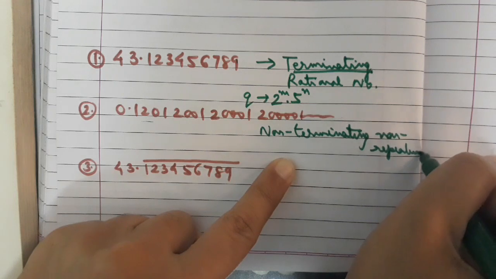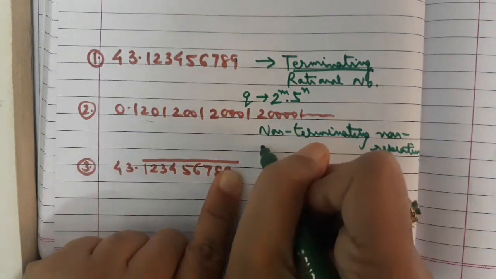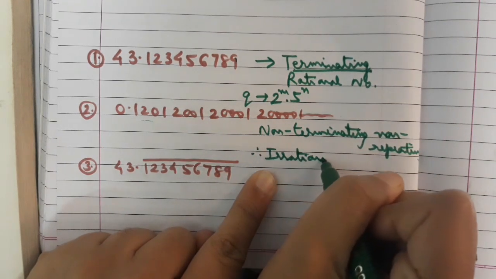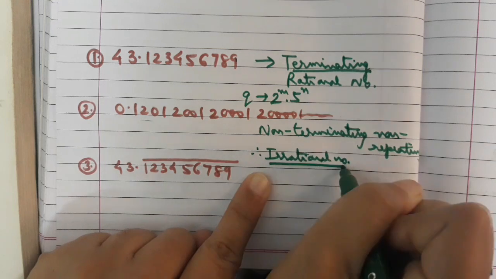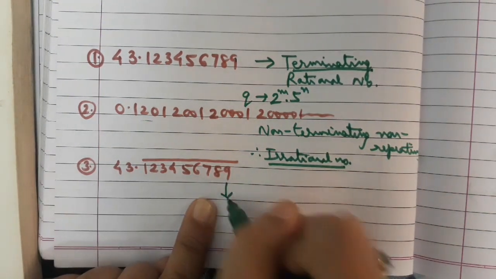And if the decimal expansion is non-terminating, non-repeating, then we know that the number would be an irrational number. So this is an irrational number. Now we come on to the third case.